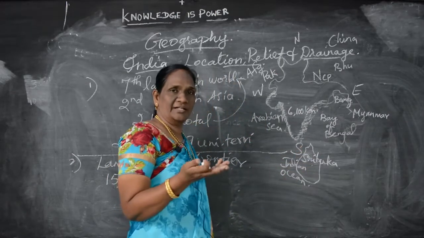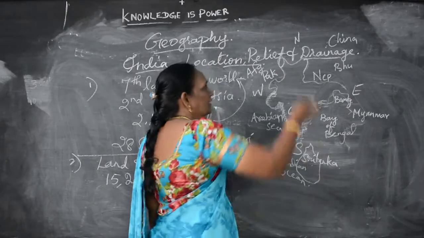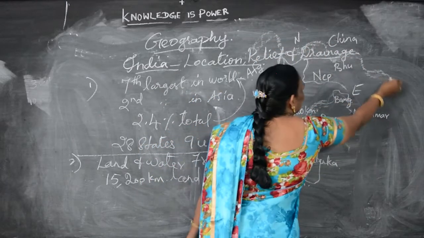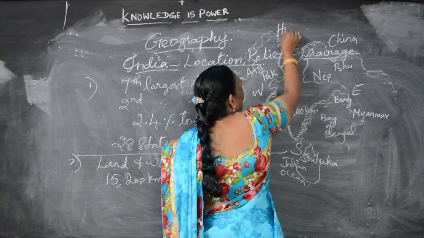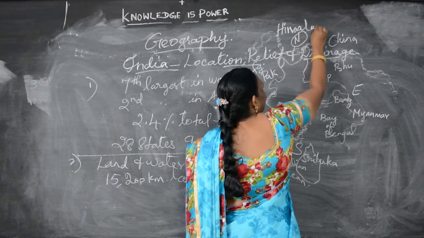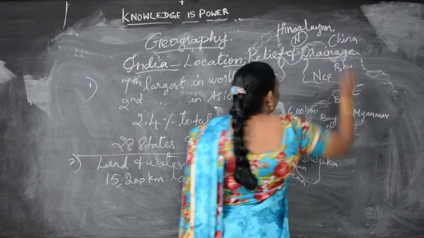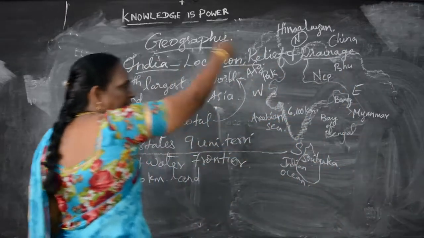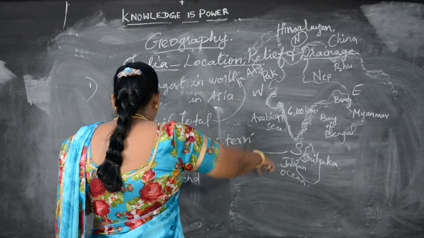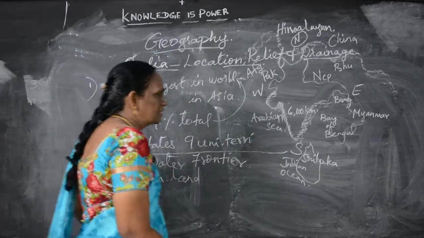Then what is in the north? In the north we have the great Himalayas, the great Himalayan mountain. Here, I have not marked north, Miss. This is the great Himalaya in the north. So this is the land frontier of India, and these are the water bodies of India. Have you all understood, children?